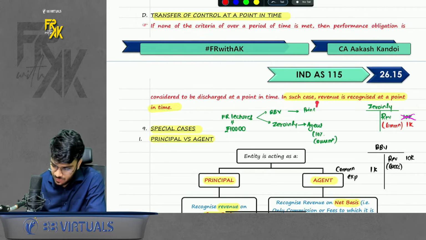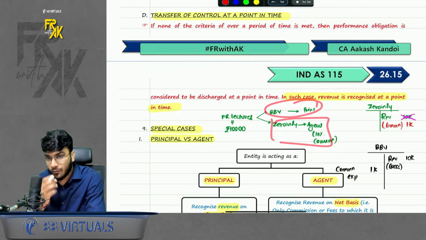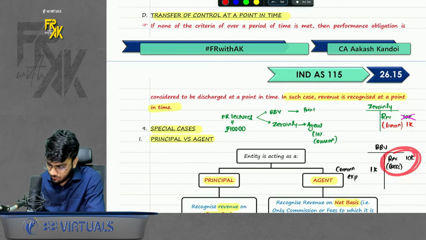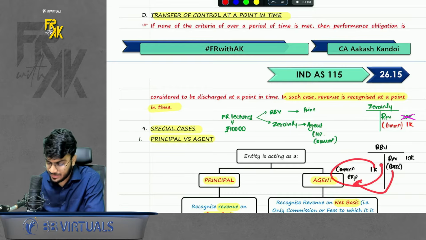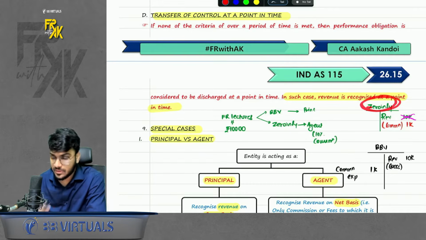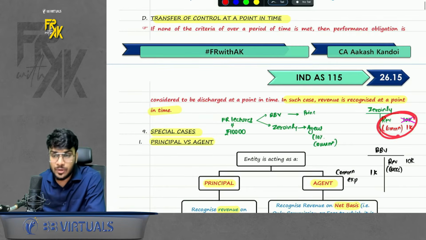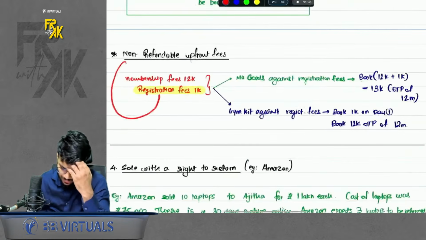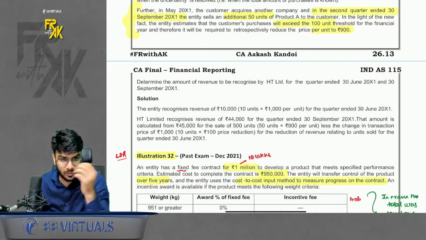So this means BB Virtual is the principal, Zero in Fee is the agent. Now what is the difference? When BB Virtual records the revenue, it will record the revenue on gross, and whatever commission it gave to the agent, it will record as commission expense. What about Zero in Fee? Zero in Fee will record the revenue only of their commission amount, that is 10% of 10,000. Just an example.